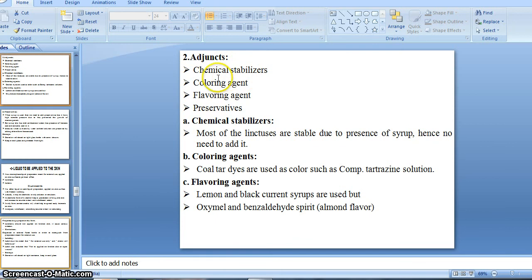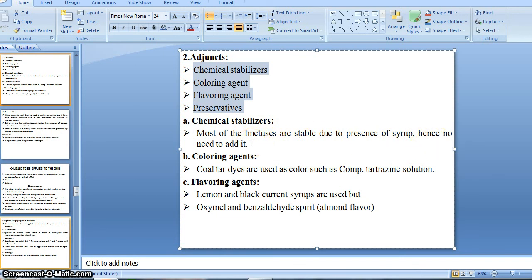Then adjuncts, which are also the same for the preparation of linctus: chemical stabilizer, coloring agent, flavoring agent, preservative, right. For the chemical stabilizer, most linctus are stable due to the presence of syrup, hence there is no need to add it.